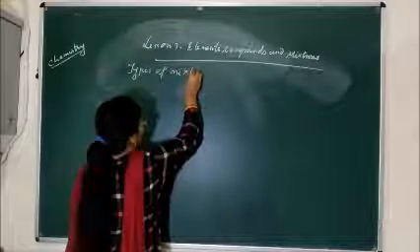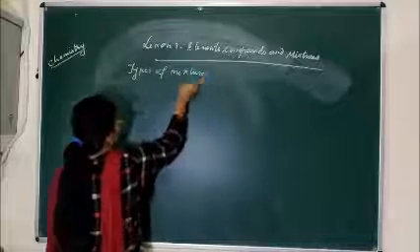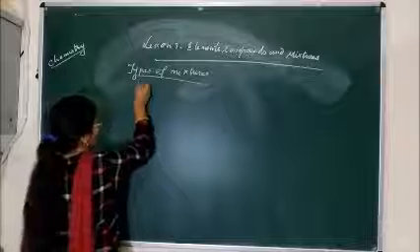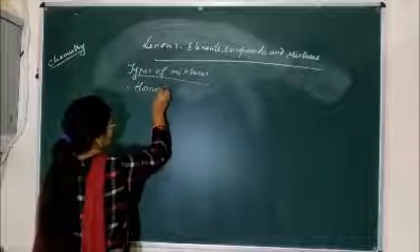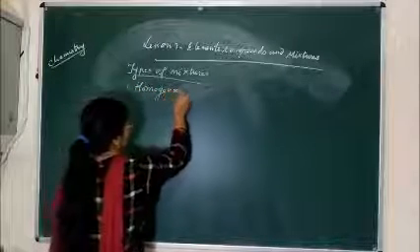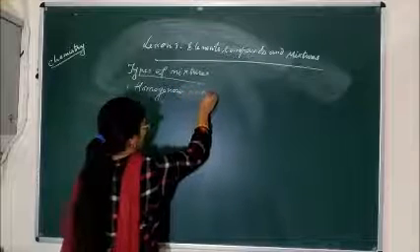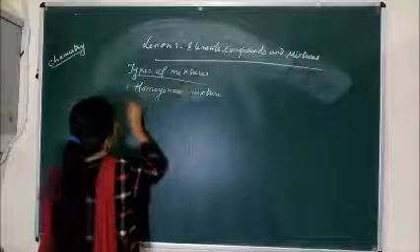There are two types of mixtures. First one is homogeneous mixture and second one is heterogeneous mixture.